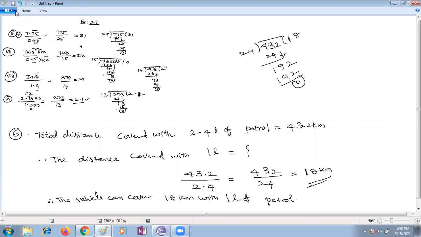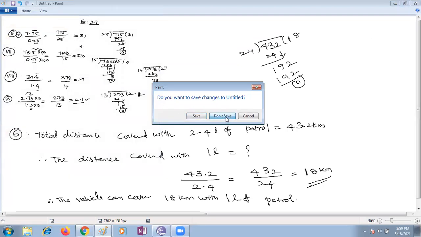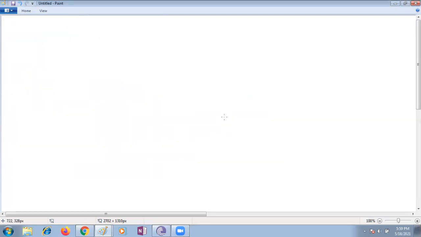Can I give division sums, children, for you? Yes, ma'am. I'm writing the questions on the screen. Once you complete it, please put the answers in the chat so that I can see the answers. Ma'am, we will keep it for a time, because again in the middle it will disturb. Small test, children, today. Ma'am, is it a quiz or do we need to write? You should write in the book and put the chat.